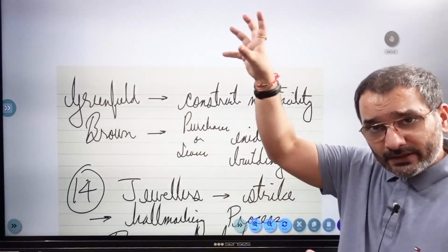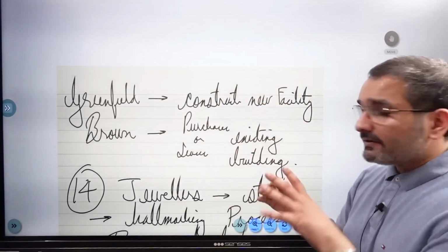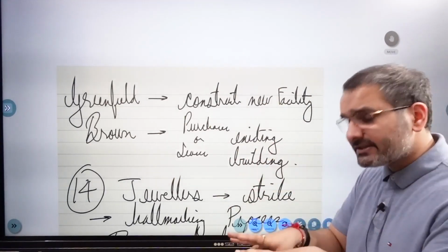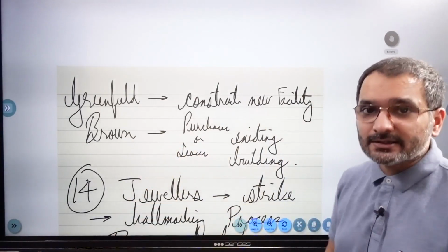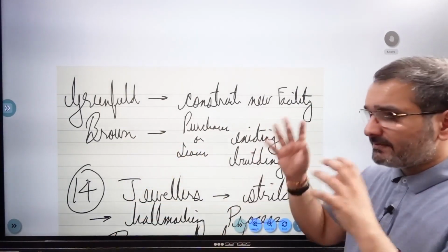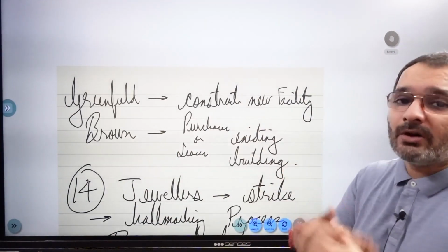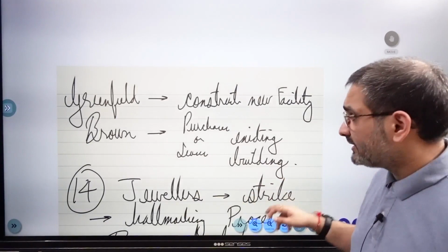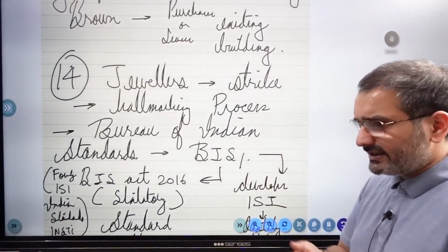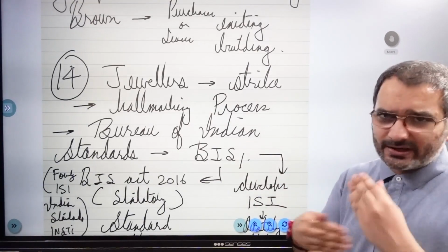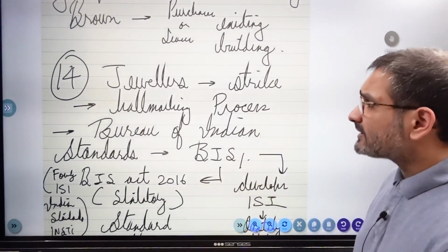Greenfield is when the money coming from abroad is used to construct entirely new facilities. Brownfield is when they are purchasing or leasing existing facilities. All right, so the government is planning to monetize its own brownfield assets, like highways and power transmission lines, assets that are lying underused, by letting them out. Some outlets are reporting sale, but I don't think that's entirely correct, because they are just trying to monetize it, not transfer the ownership, but that will be very complicated for your level, so we'll skip that.